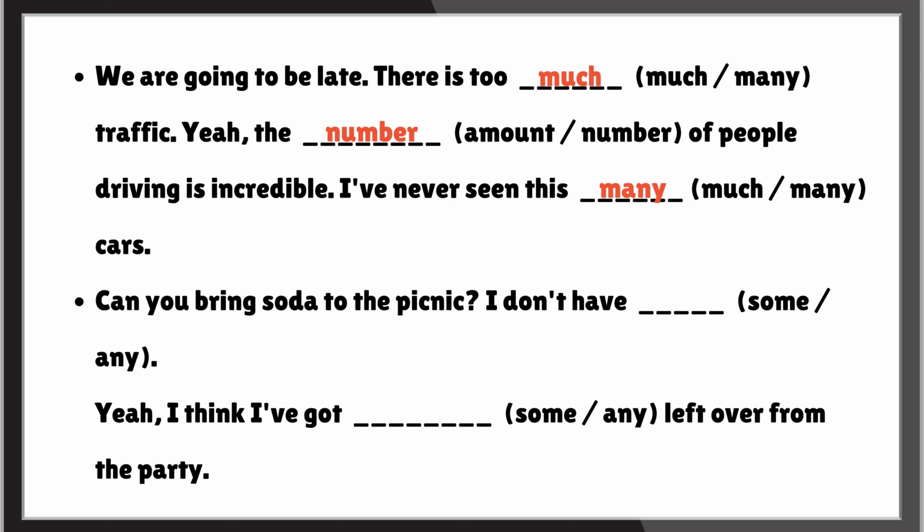Can you bring some soda to the picnic? I don't have any. We use some in positive statements to indicate the presence of something. On the other hand, any is used in negative statements and questions to indicate the absence of something, so we use any in this sentence. Yeah, I think I've got some left over from the party. Now, here we use some, because we want to indicate the presence of soda.